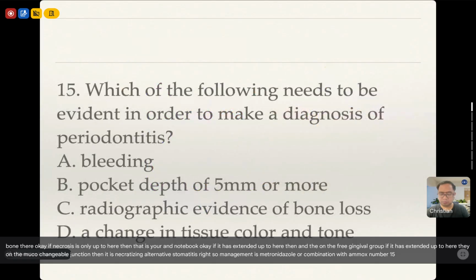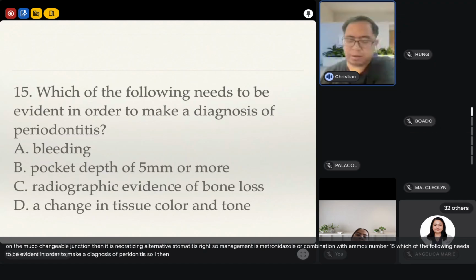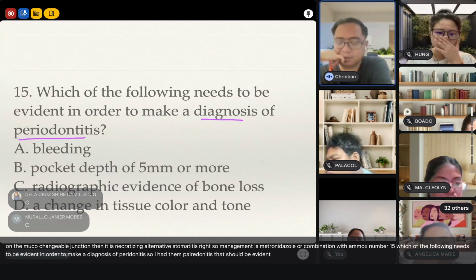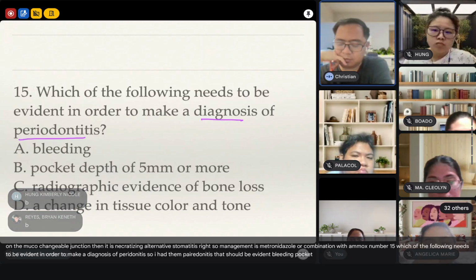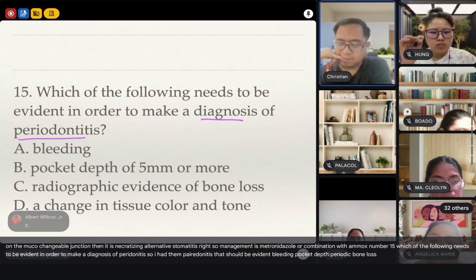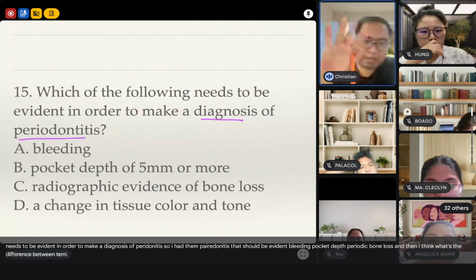Number 15. Which of the following needs to be evident in order to make a diagnosis of periodontitis? So, to diagnose periodontitis, it should be evident. Bleeding, pocket depth, geographic bone loss. What's the difference between perio and gingivitis?